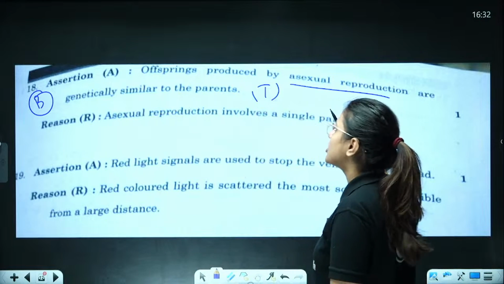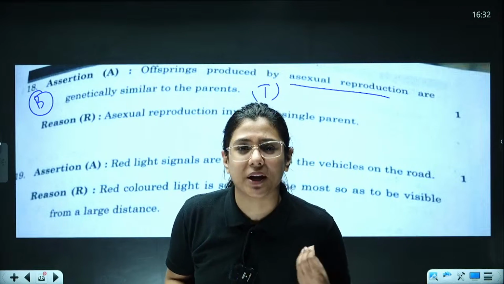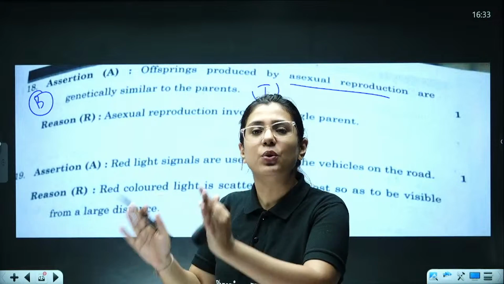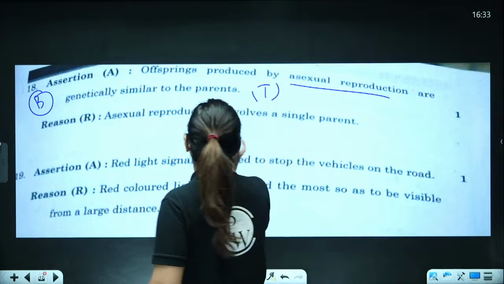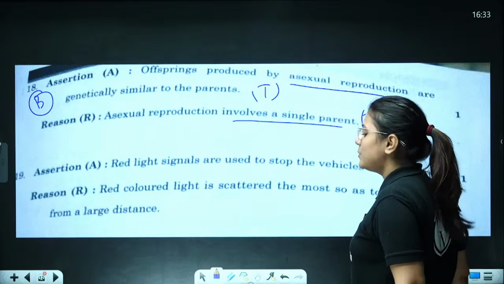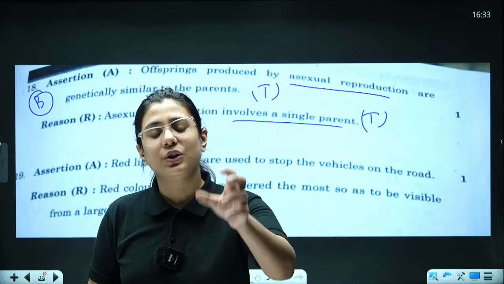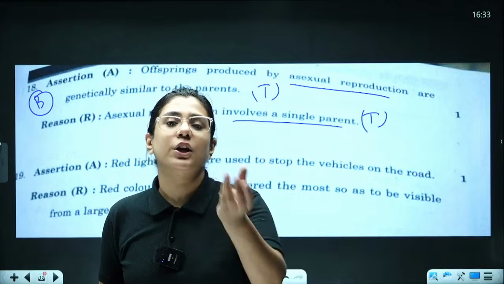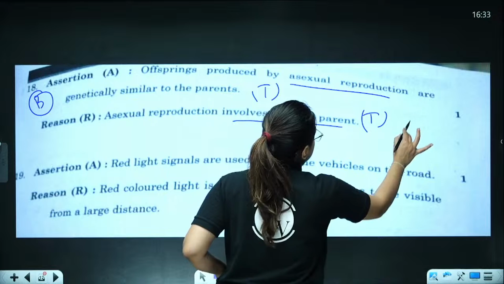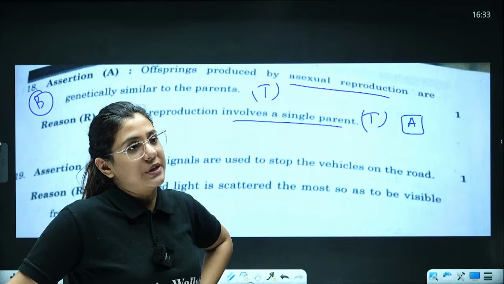Isn't the statement assertion right that offsprings produced by asexual reproduction are genetically similar to the parents? Because there is only one parent, so only the direct DNA is copied and sent to the new offspring. So it is right. Now the reason says asexual reproduction involves a single parent. That is also true, and because of involvement of single parent, DNA copying is happening and the new offspring is the exact genetic copy of the parent. So that is why your answer will be option A. Both are true and reason is the correct explanation of assertion. So we are going to vote option A.